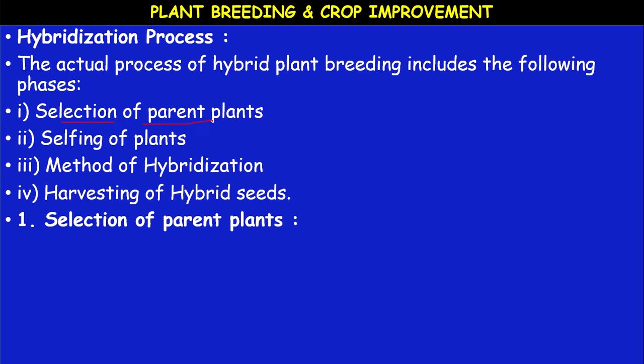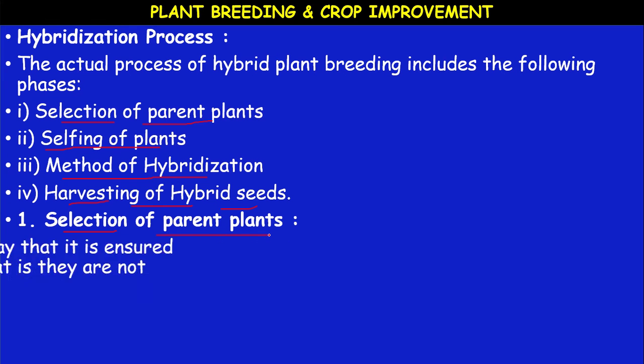Selection of parent plants, the plants with good desired qualities we have to select. Then selfing of the plants means self pollination. The next, method of hybridization, we have to select the method. It may be intravarietal or intervarietal or interspecific or intergeneric, whatever method of hybridization is suitable and advantageous for that particular species, we have to select. Then after hybridization, harvesting of the hybrid seeds is most important. So, first phase, selection of parent plants.